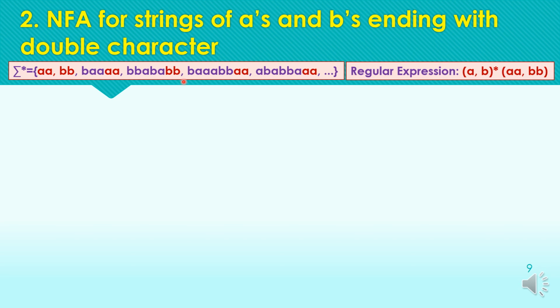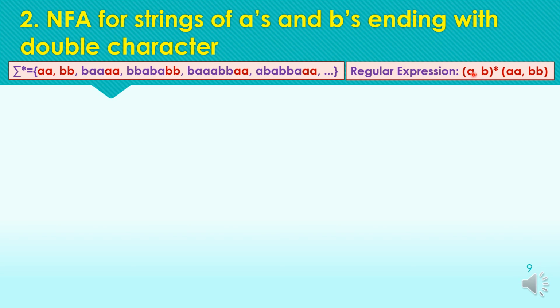Again defining the regular expression for this question as, here in this regular expression, the star means 0 or more and the comma is representing the or symbol.